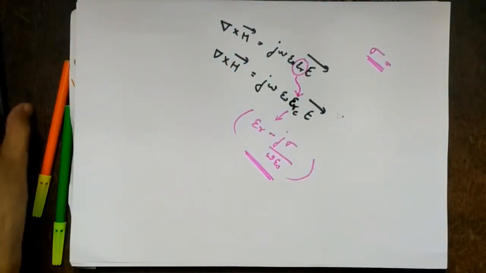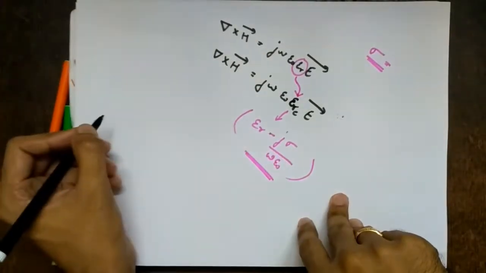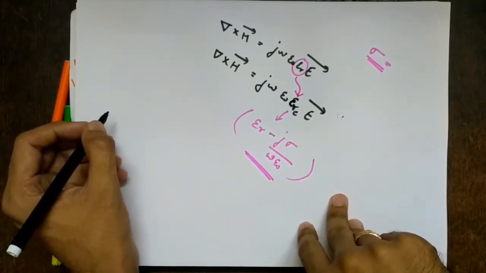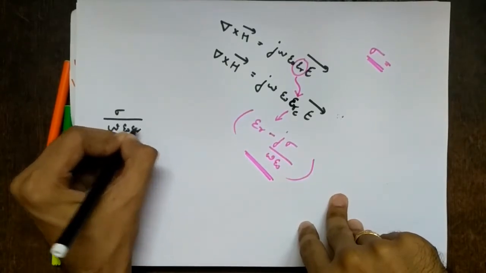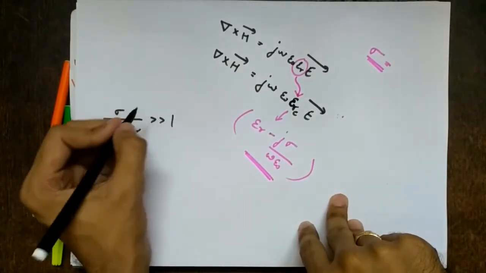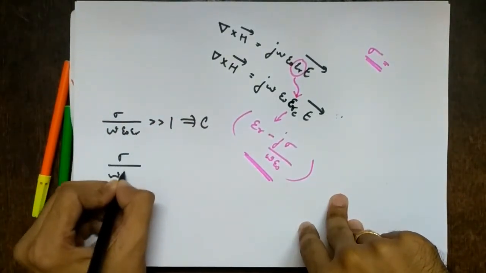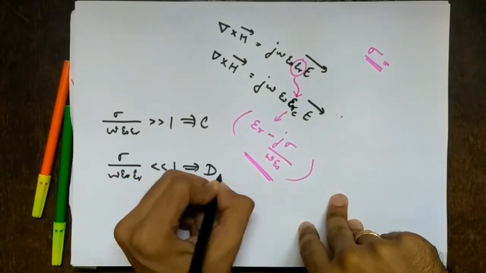But because of this, what happens? The medium might become a good conductor or a bad conductor. That is, it can be a conductor or dielectric depending on the frequency, right? So if sigma upon omega epsilon 0 epsilon r is very much greater than 1, we say it is a conductor. And if it is very much less than 1, it is a dielectric, right?